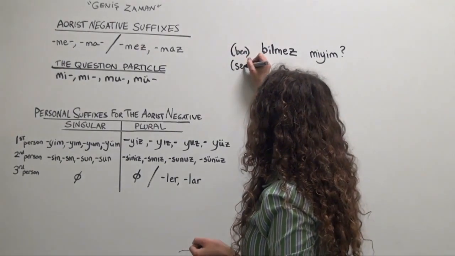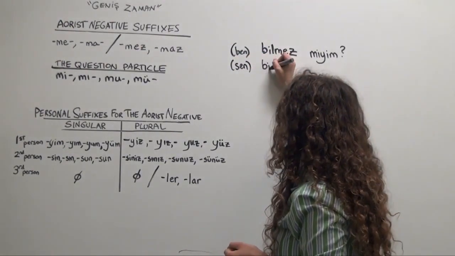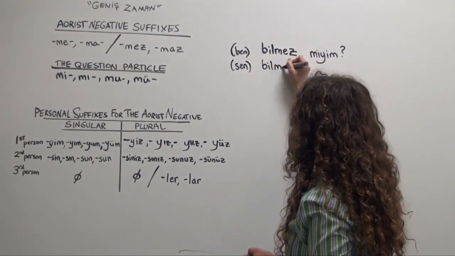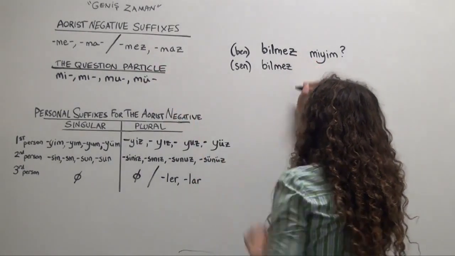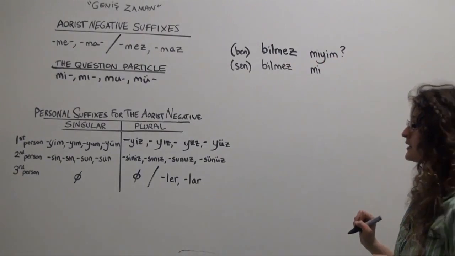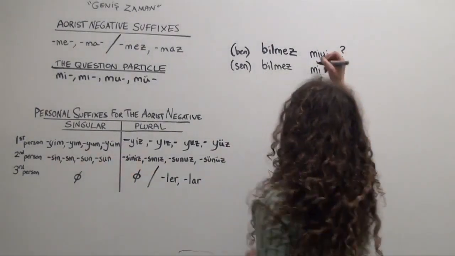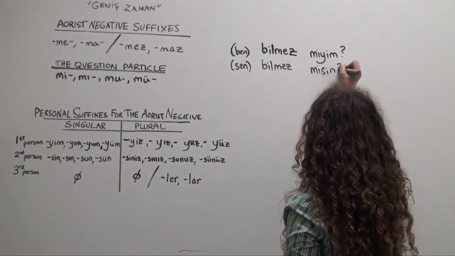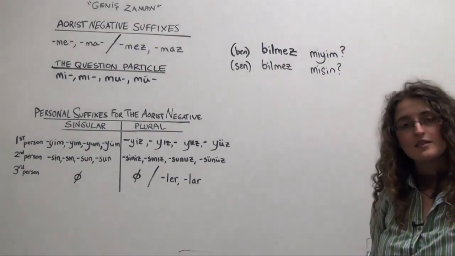Sen, bil, verb stem, mez, new word, question particle, mi, sin. Sen bilmez misin? Don't you know?